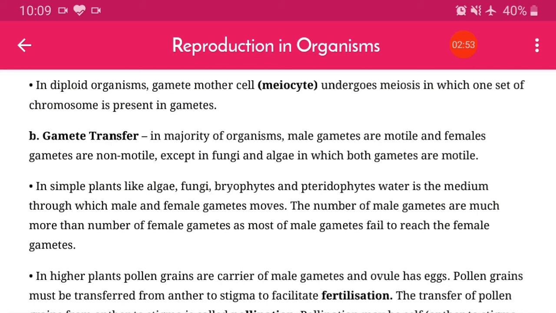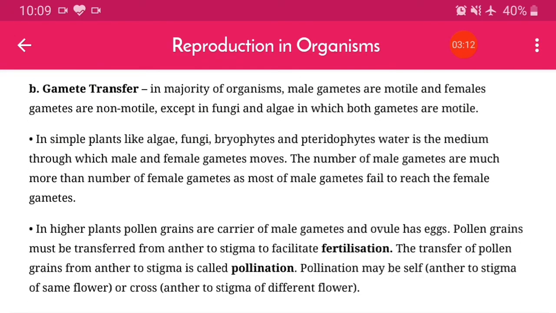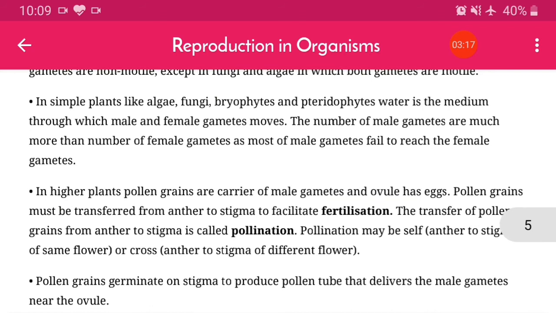Remember that this is very crucial, because when we talk about fungi and algae, the gametes are motile. Motile means moving. In simple plants like algae, fungi, bryophytes and pteridophytes, water is the medium through which male and female gametes move. The number of male gametes is much more than the number of female gametes, as most of the male gametes fail to reach the female gametes. That is generally happening in the fertilization process.